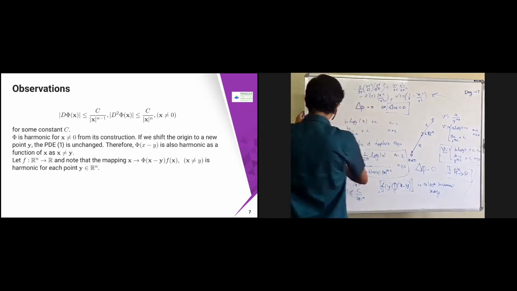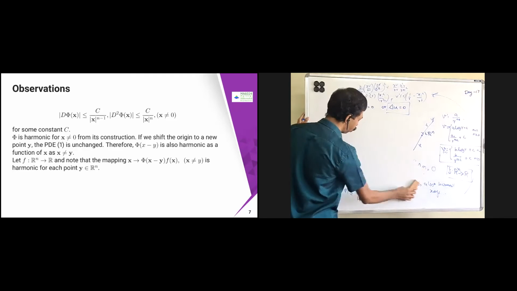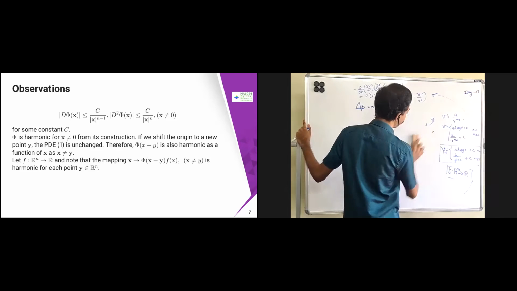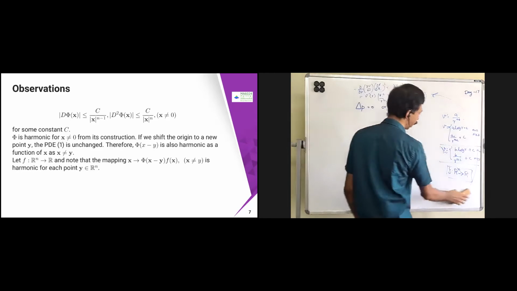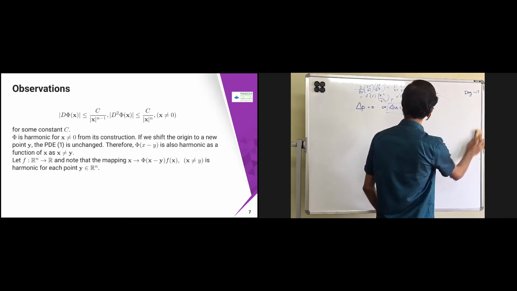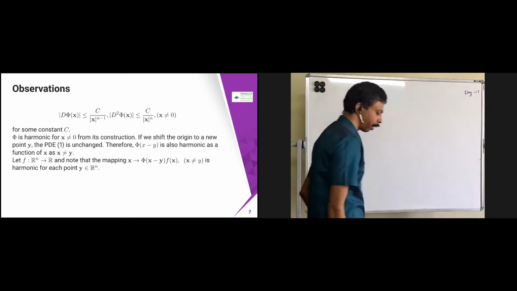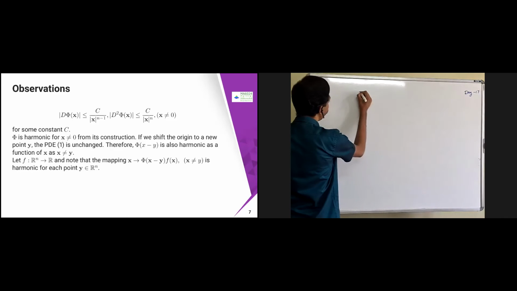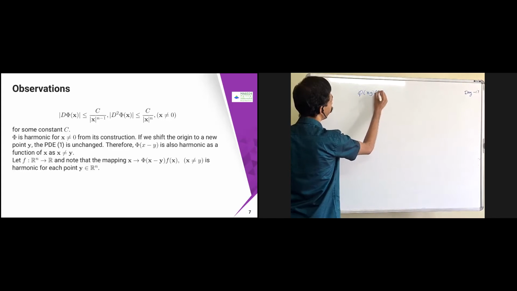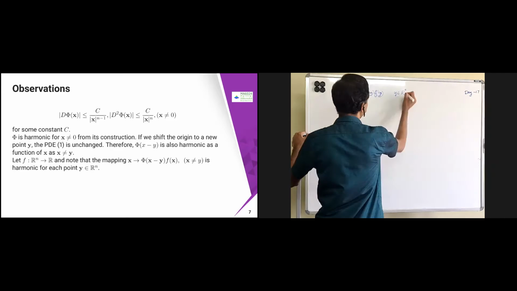So what have we proved? We have proved phi is a fundamental solution, phi is this one. Phi is harmonic, which comes from the construction itself, and then phi of x minus y is also harmonic. Let me erase everything. What we have proved so far is that phi of x minus y into f of y is harmonic, where y belongs to R power n.